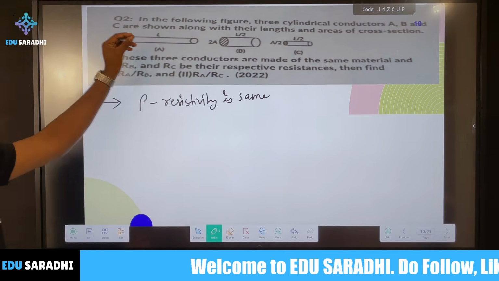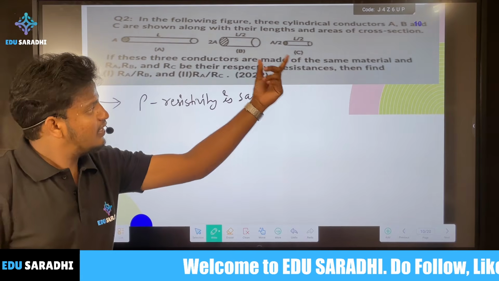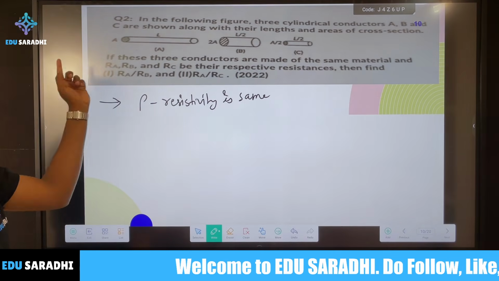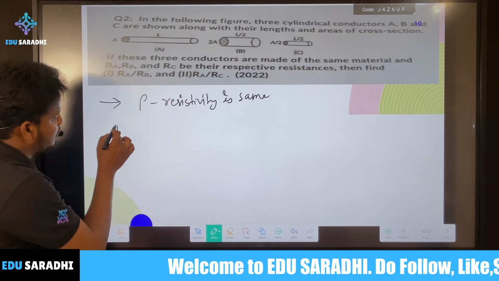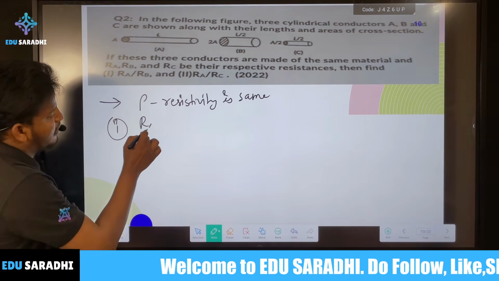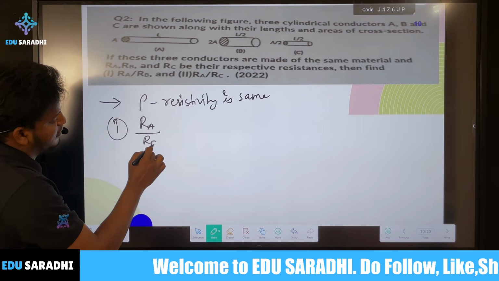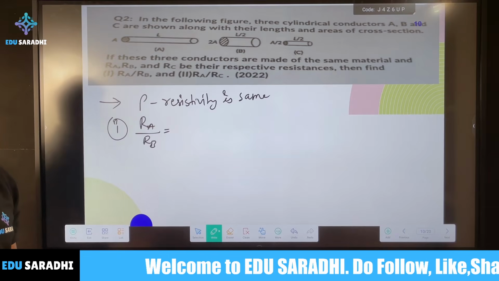Ra, Rb and Rc are their respective resistances. Then find the given ratios. First we have to find Ra by Rb.